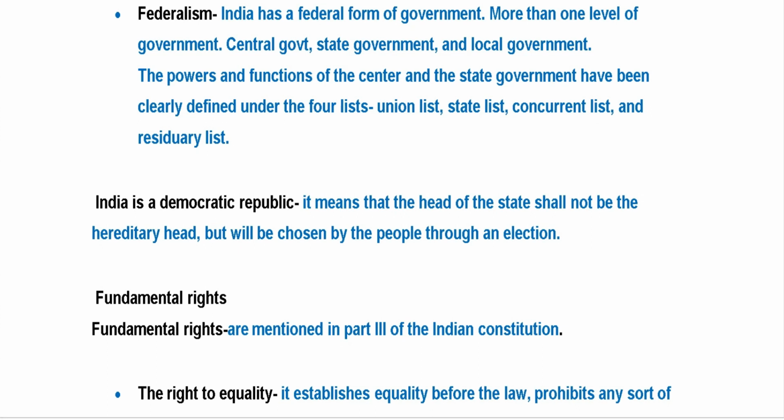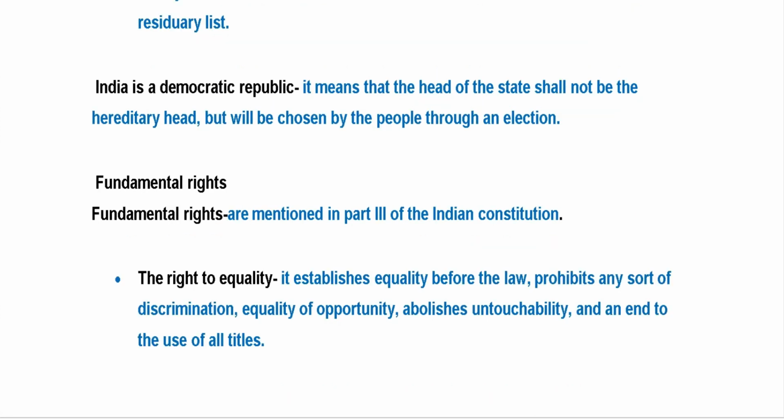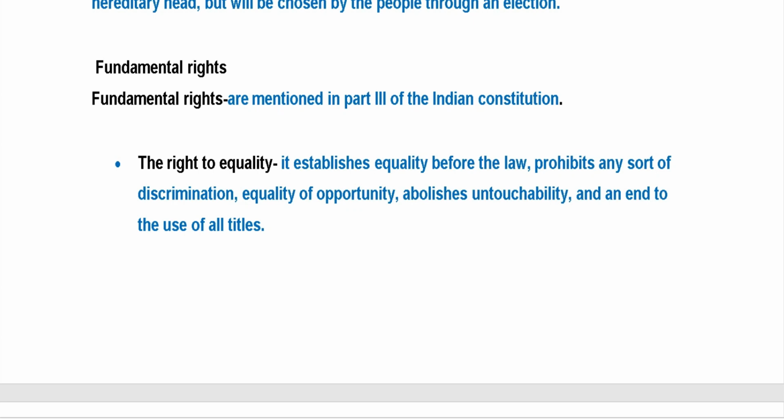So fundamental rights are mentioned in Part 3 of the Indian Constitution. How many fundamental rights do we have? First of all, we have a total of 6 types of rights. First, it is the right to equality, and it establishes equality before the law, prohibits any sort of discrimination, ensures equality of opportunity, abolishes untouchability, and abolishes the use of titles.